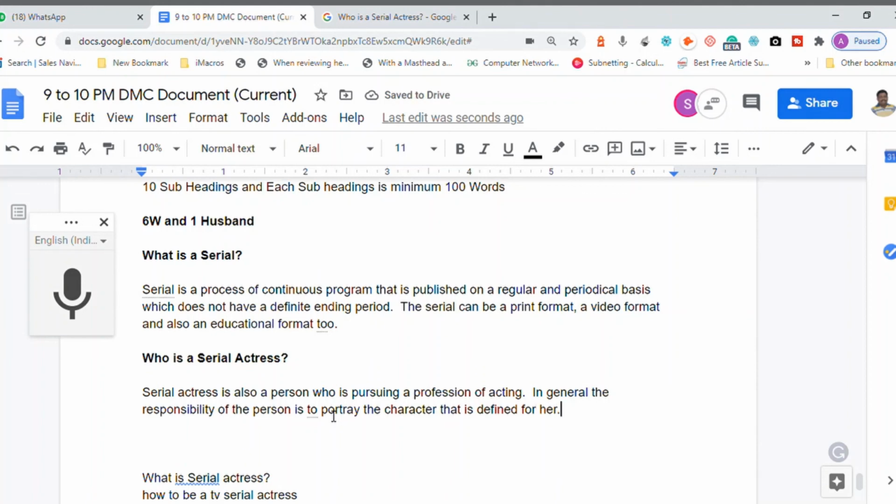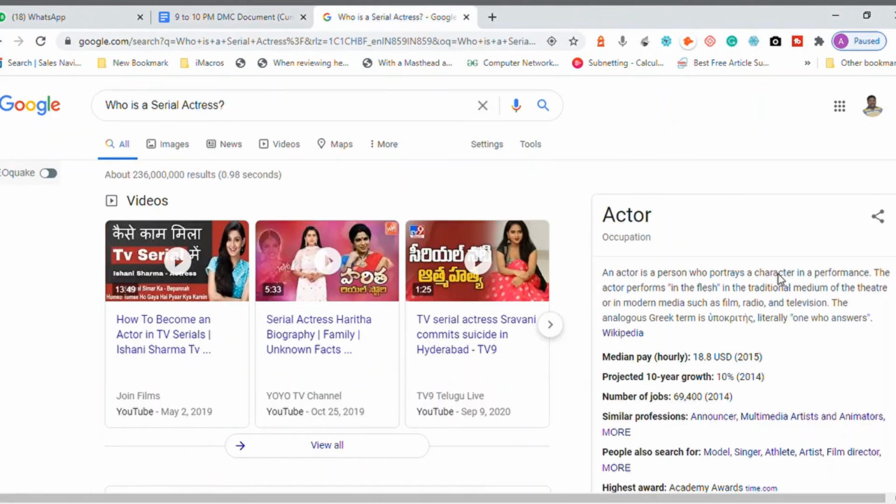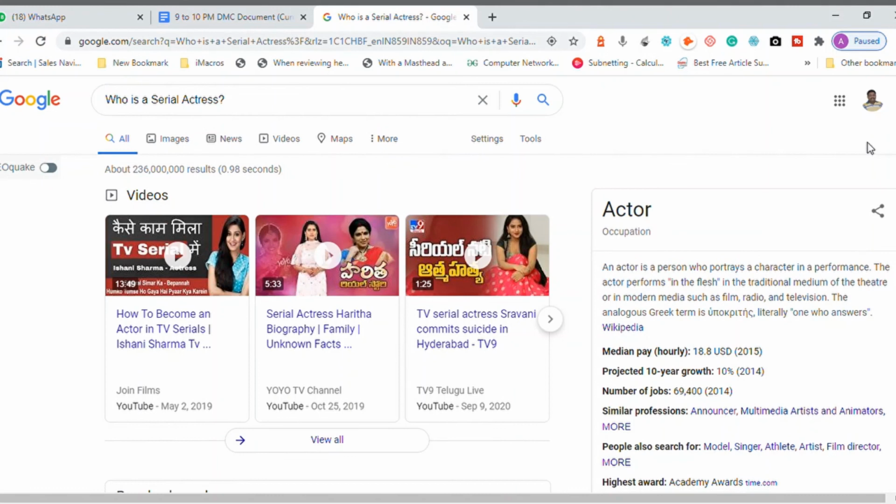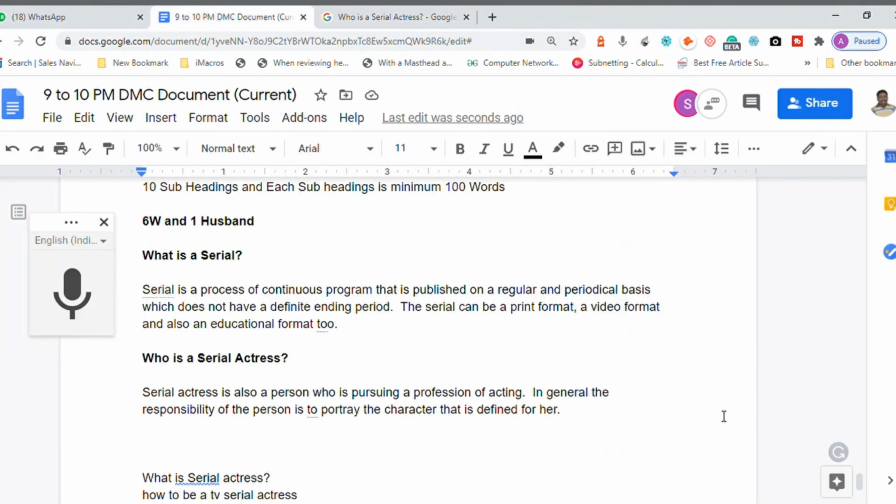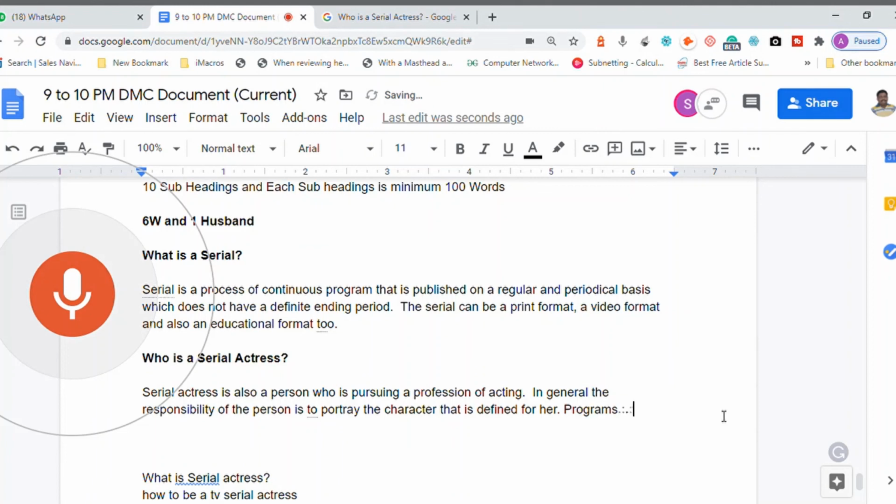Now you can still start searching in Google to learn more information about this. There is something called film, radio, and television, right? These programs are broadcasted or telecasted in mediums like radio, television, cinema halls, and so on.